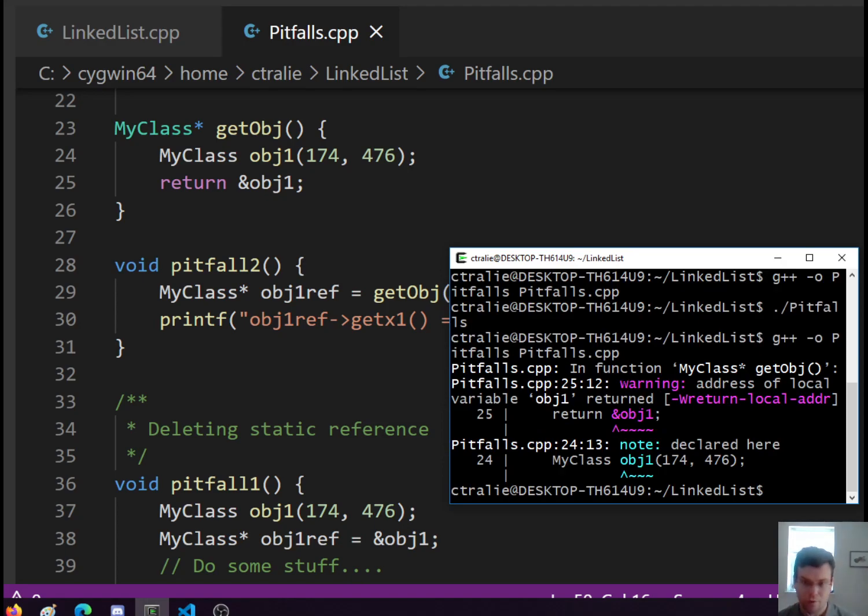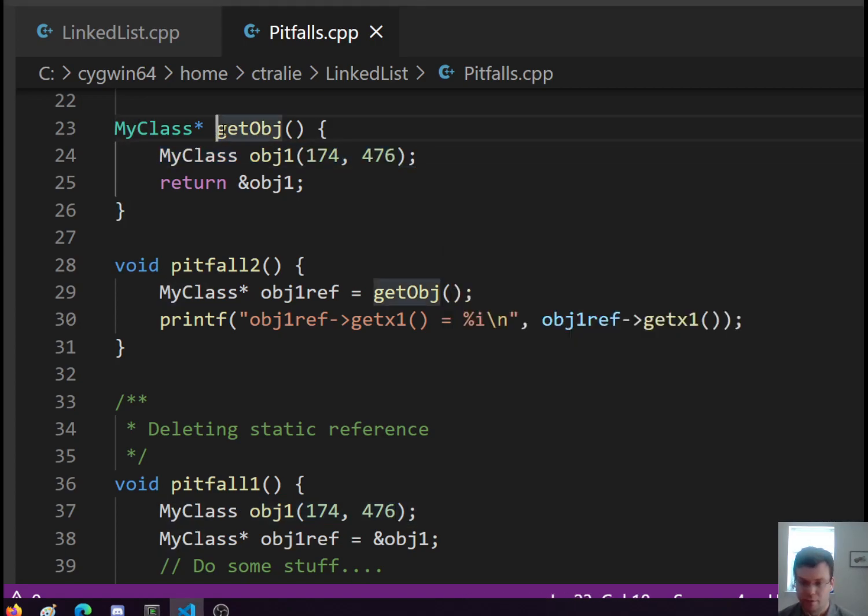It let us go because it's just a warning, like that little yellow sign you used to get in NetBeans. But it says address of local variable object1 was returned. Remember I said these are local variables, local to the method. And what happens to them at the end of the method? They get deleted from memory. So I'm returning a reference to something which is deleted.